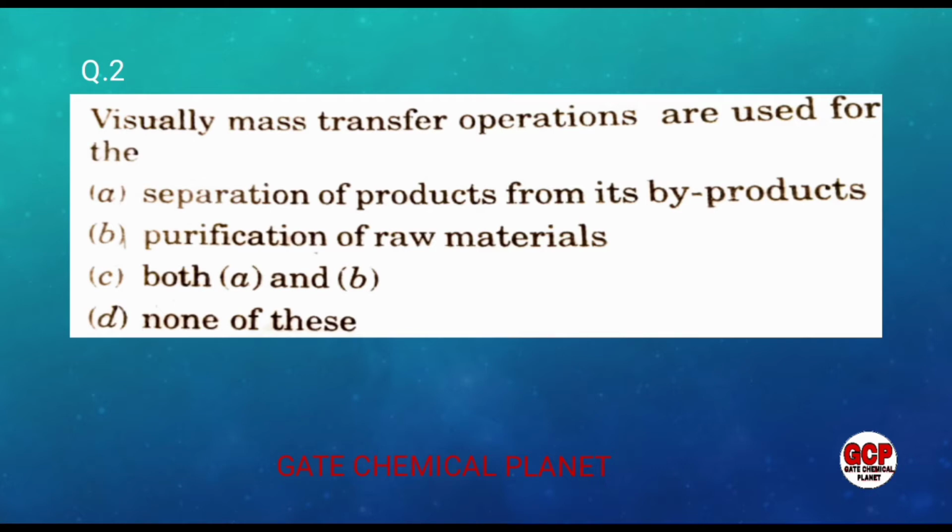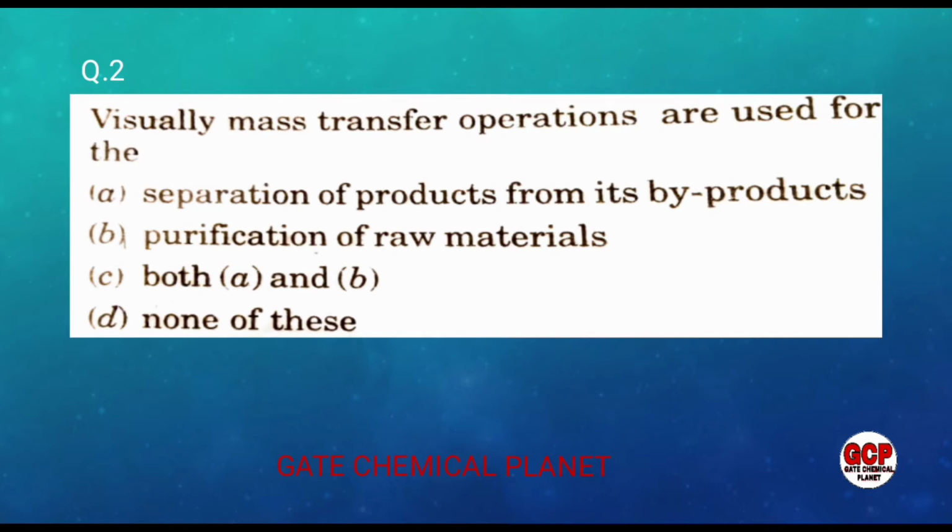The purpose of chemical engineering is to take raw material and to produce the finished product for the consumer. And to achieve this goal, we have to use various steps. So the first step is the purification of raw materials to remove the impurities. And for this purpose, mass transfer processes are used.